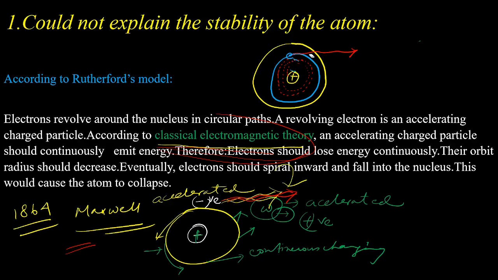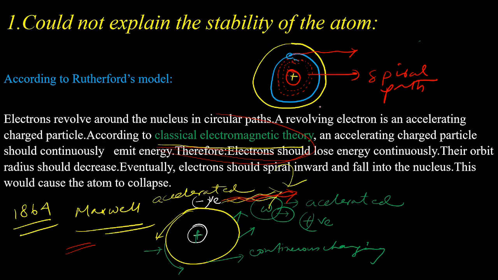As the distance between the nucleus and the electrons becomes short, at a particular time the electron will fall on the nucleus. So all the electrons within the atom will fall on the nucleus, following a spiral path.